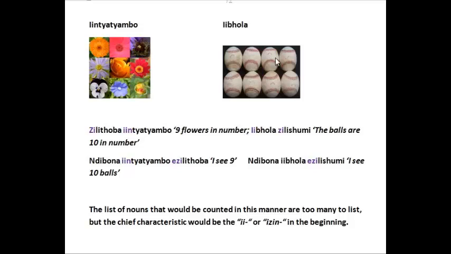Inye, zimbini, zintatu, zine, zintlanu, zintandatu, zisixhenxe, zisibhozo, and we're running into trouble again, but there should have been zilithoba and zilishumi. 2 missing from this picture for some unknown reason. But anyway, you get the idea.